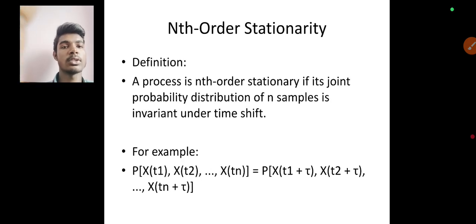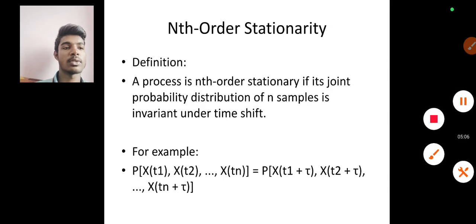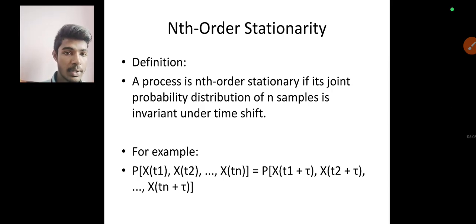Go through the nth order stationarity definition. A process is nth order stationary if its joint probability distribution of n samples is invariant under time shift. For example, p of x of t1 comma x of t2 and so on up to x of tn is equal to p of x of t1 plus tau comma x of t2 plus tau and so on up to x of tn plus tau. That is, the probability distribution of n samples is invariant under time shift.